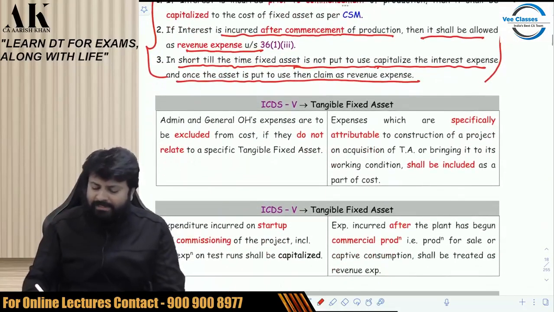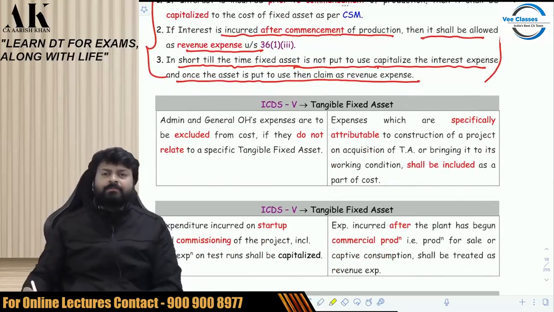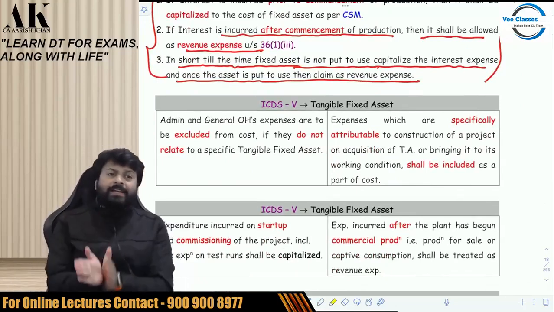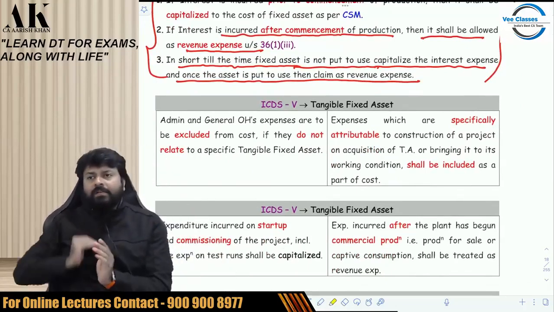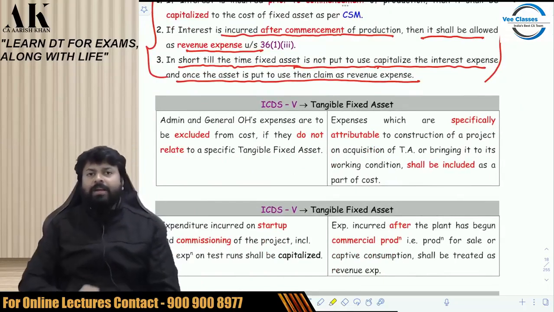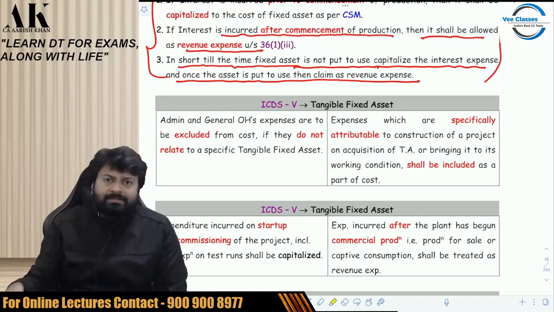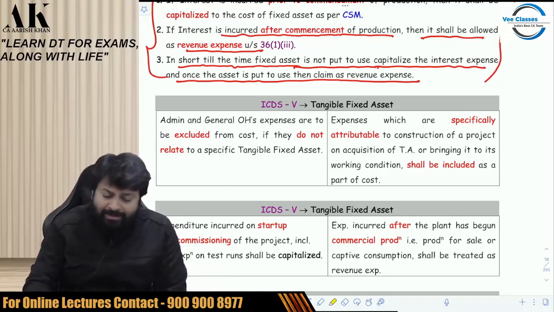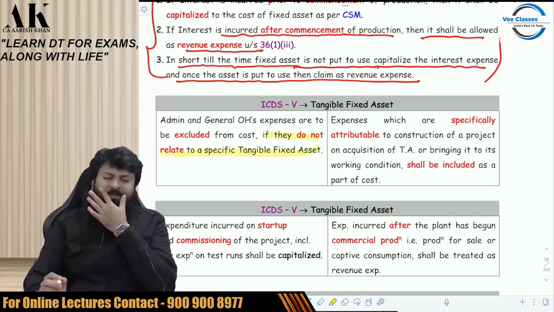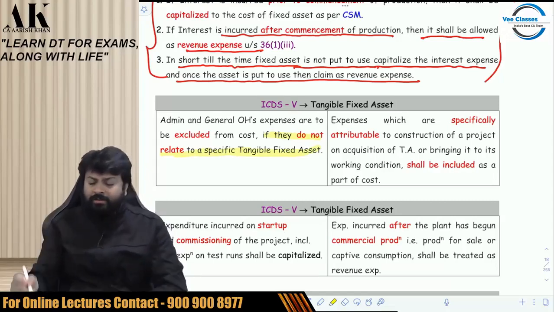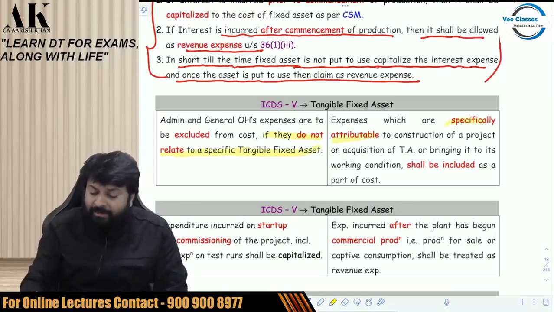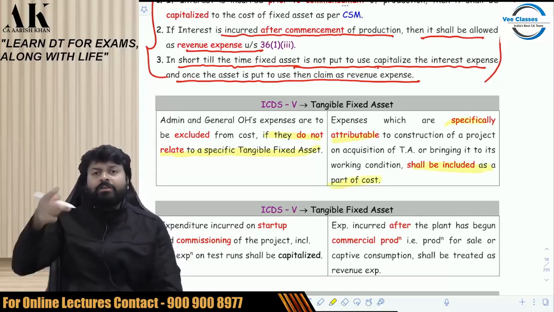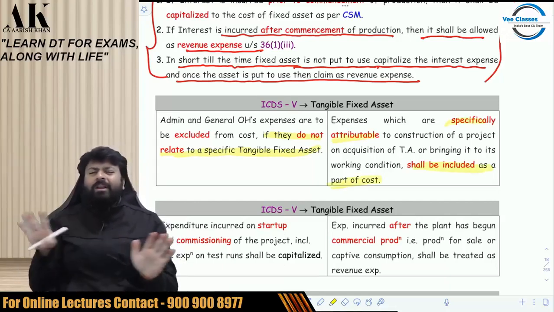Now, there is one small ICDS that also says the same thing. What I have said to you, whatever expenses are related to fixed asset, you have to capitalize that. If they are not related to fixed asset, do not capitalize. Like for example, admin and general overhead expenses are excluded from the cost if they do not relate to what? Specific tangible asset. If the expenses are not related to asset, do not include. If they are specifically attributable, then it shall be included as a part of cost of asset and then you have to capitalize. Moral of the story is very simple.